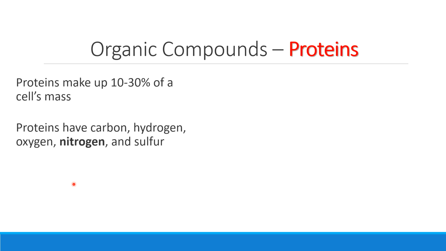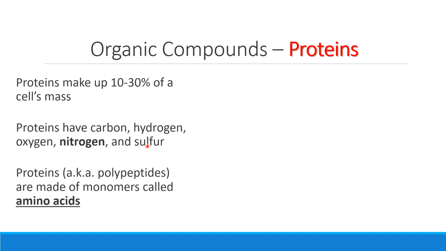When we talk about proteins, just like our other organic compounds, remember they're absolutely going to have carbon, that makes them organic, but also hydrogen and oxygen, like we saw with carbohydrates and lipids. In proteins, we absolutely see the addition of nitrogen, that's going to help us to build our protein bonds, and some of our proteins will also include the element sulfur. So adding in these two new elements completely changes the structure and the function of the organic molecule, making it a protein.